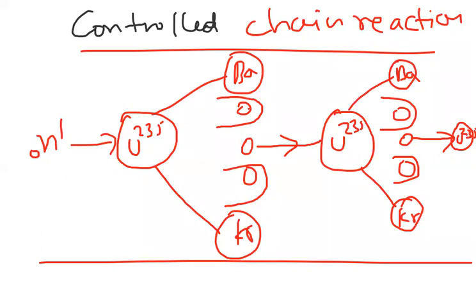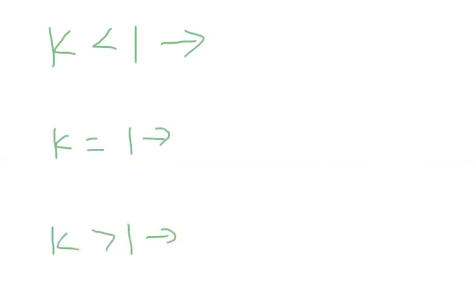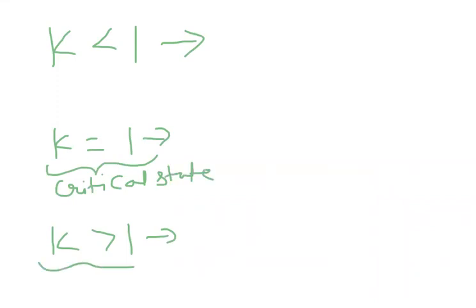So now, what can we conclude? K is first of all less than 1, K is equal to 1, K greater than 1, three things are there. K equal to 1 I told you is the critical state. K greater than 1, I told you is the supercritical state.